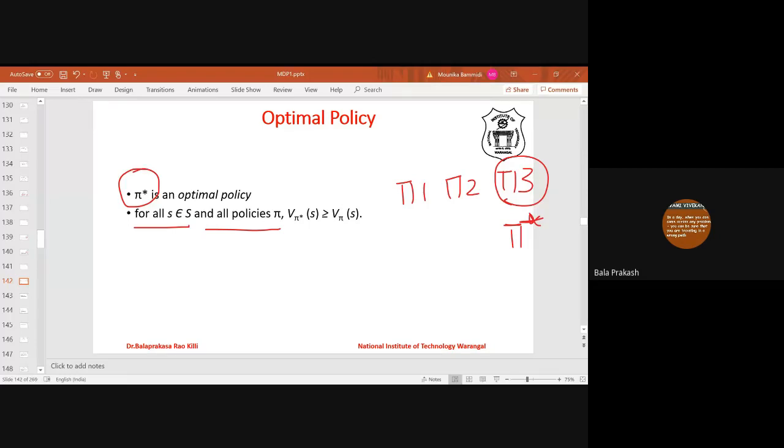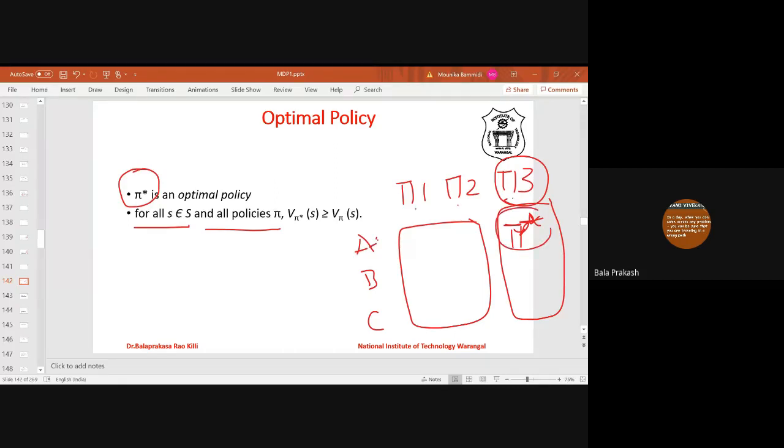What is that? The value function for each state. Let's say there are three states. So the value function of a state following policy pi 3 must be better than pi 1 and pi 2. So V of A following pi 1, V of A following pi 2, V of A following pi 3, then V of A following pi 3 must be better. Similarly, V of B following pi 3 must be better than these two. Similarly, V of C following pi 3 must be better than these two.